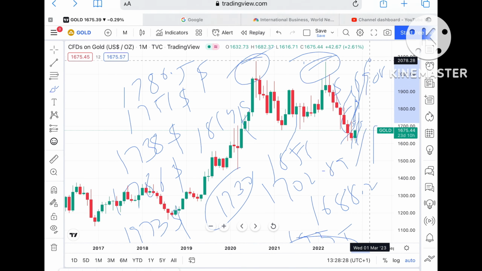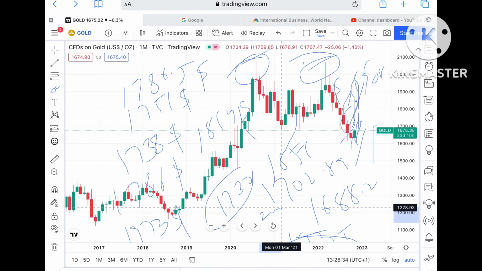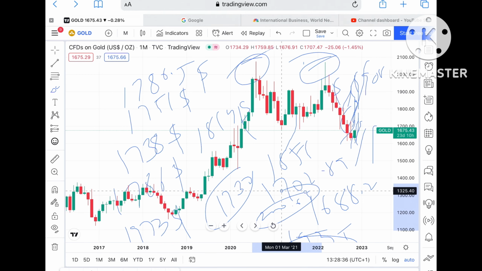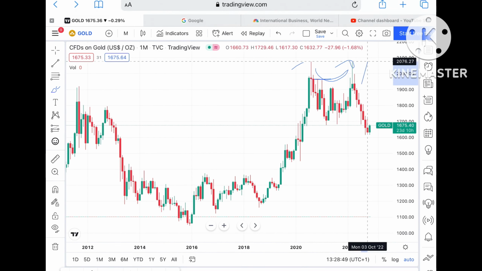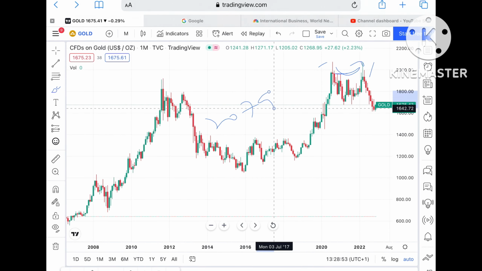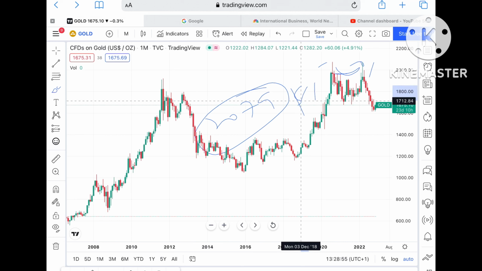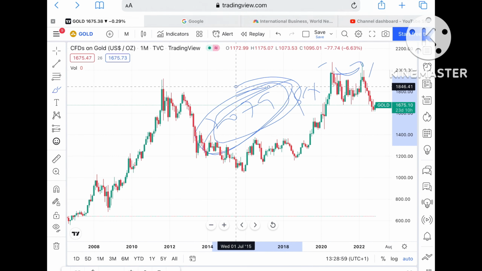We can see it can cross above this $2073 and the probability is very high. We can see it can touch a level of $2069, and from there, if that level sustains, it can cross this particular high and a probability of touching and going towards a level of $2079, and then further upside if the price goes above this level, because this is a weak resistance. So chances are very high we can see it can move further upside.